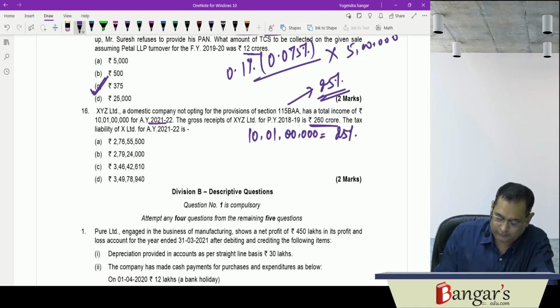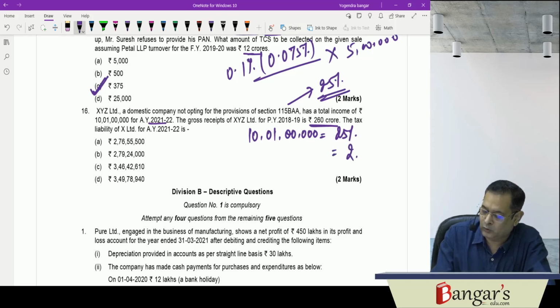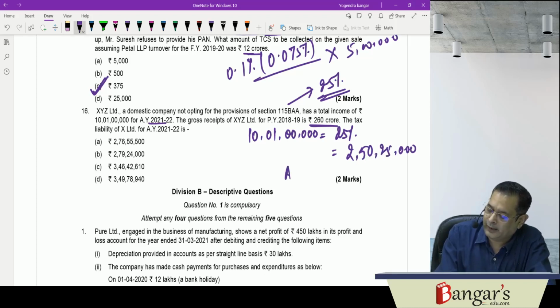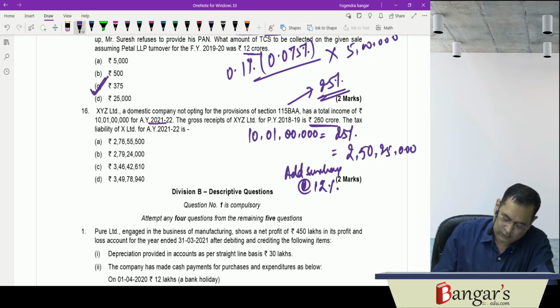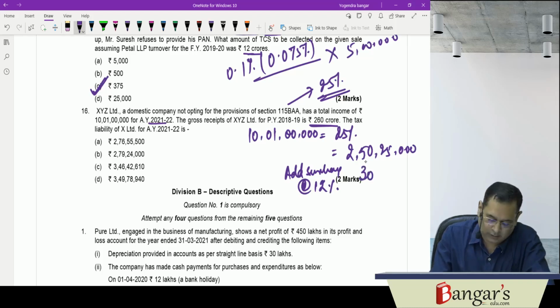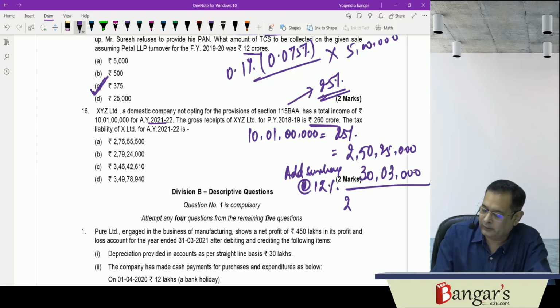On ₹10 crore 1 lakh, 25% is 2 crore 50 lakh 25,000. Add surcharge at the rate of 12%. That works out to be 30 lakhs 3,000. The tax liability is 280 lakh 28,000.